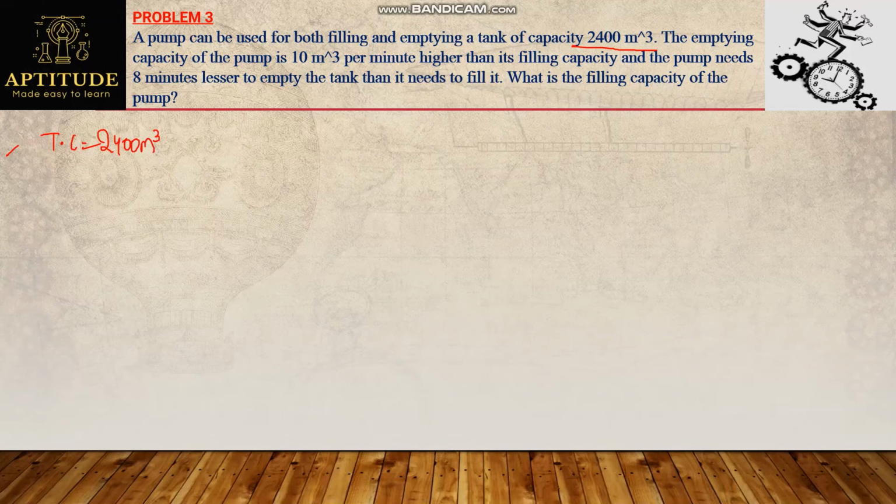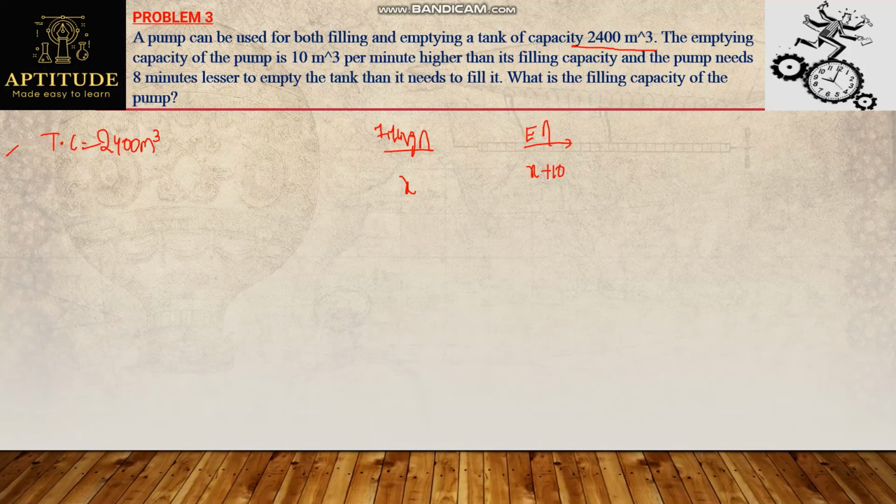Emptying capacity of a pump is 10 meter cube per minute higher than filling capacity. So capacity is nothing but efficiency. And what they have given: emptying efficiency is 10 extra than filling capacity. For example, I will assume filling efficiency as some x. Then what will be the emptying efficiency? Emptying efficiency will be 10 extra than that. So if it is x meter cube per minute, it will be x plus 10 meter cube per minute.